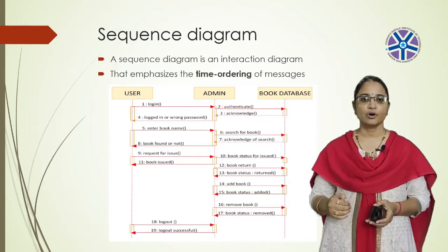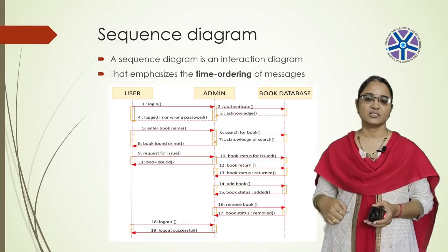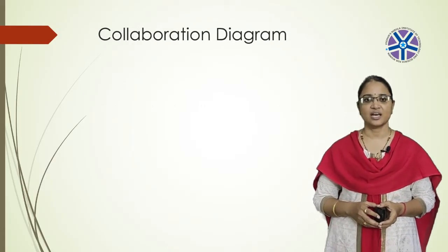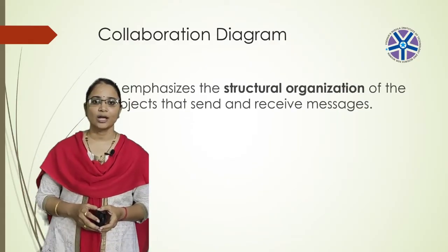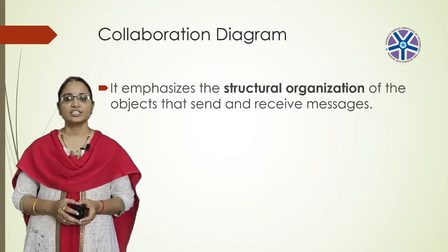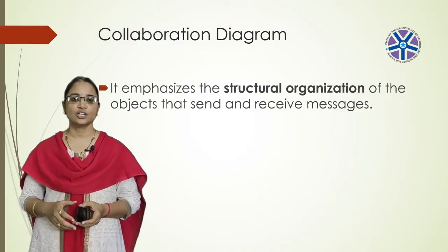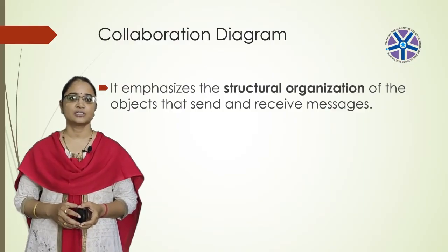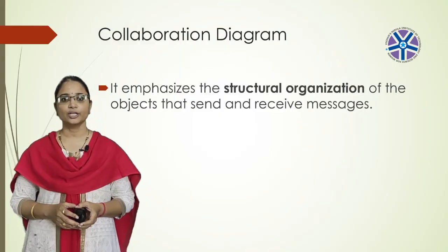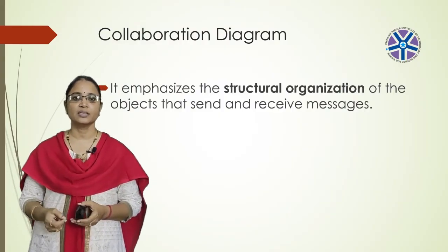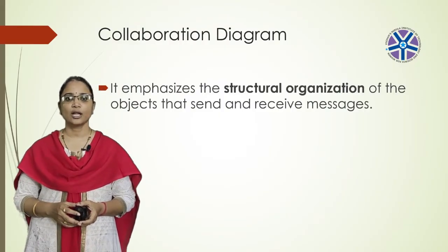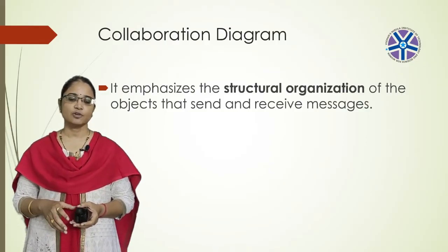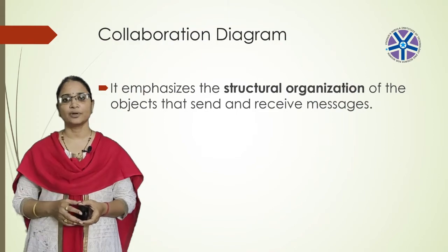This sequence of operations, or this sequence of messages, or this sequence of interaction can be represented by using this sequence diagram. Next one is collaboration diagram. An interaction diagram emphasizes the structural organization of the objects that send and receive the messages. Here, the important point to remember is sequence diagrams and collaboration diagrams are isomorphic. It means if we consider the sequence diagram, we can generate the collaboration diagram.